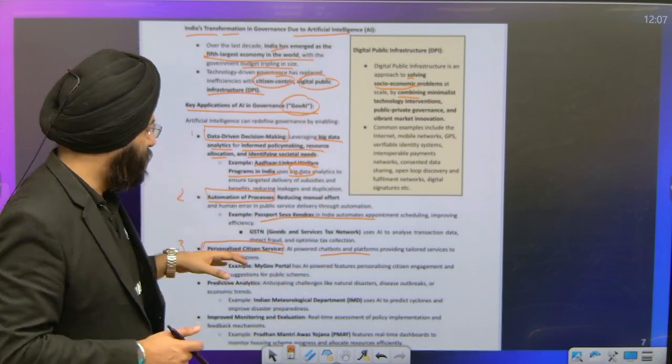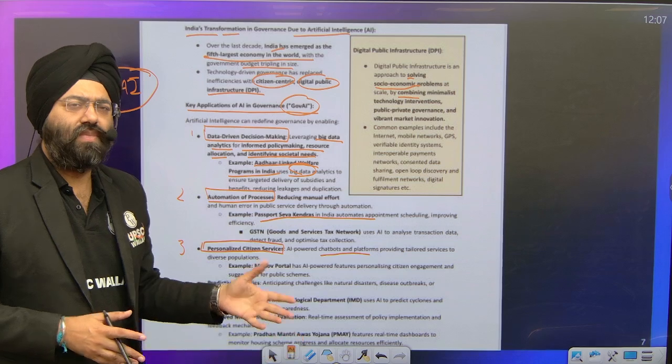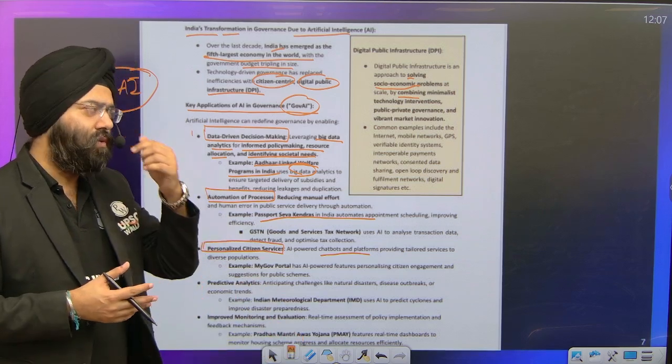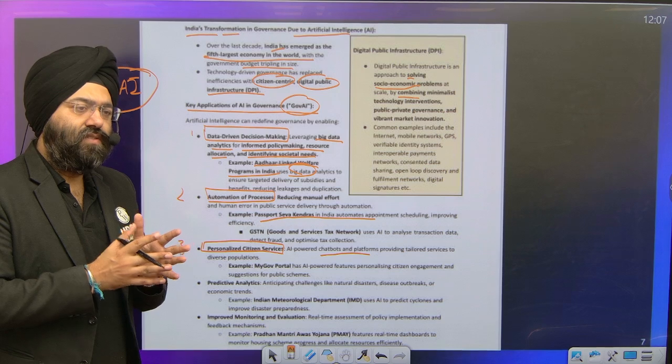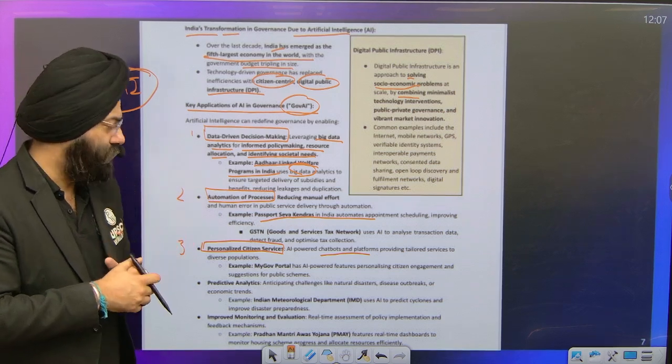So this is again personalized citizen services. Even companies like Jio and Airtel are using this service because it can automate certain services which otherwise would have required people being recruited and a waste of resources, right?